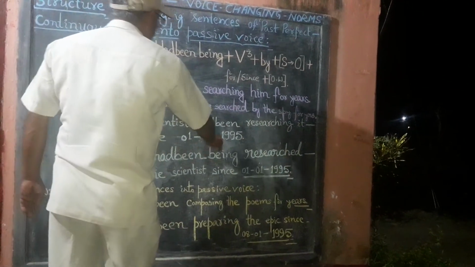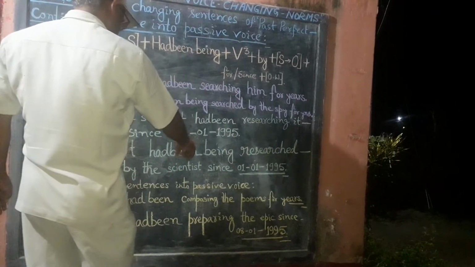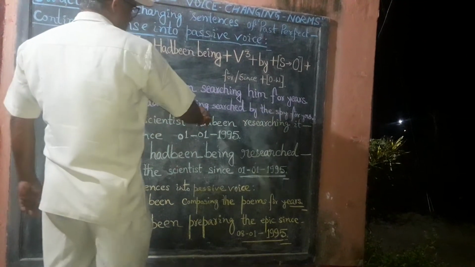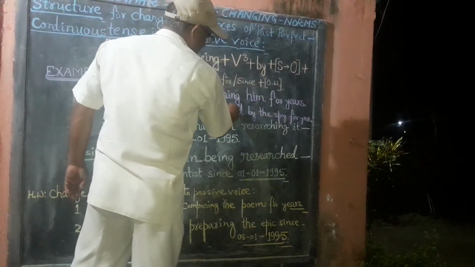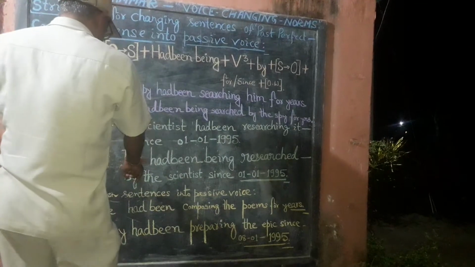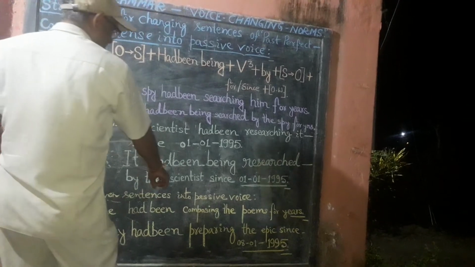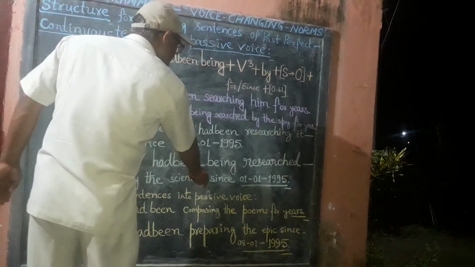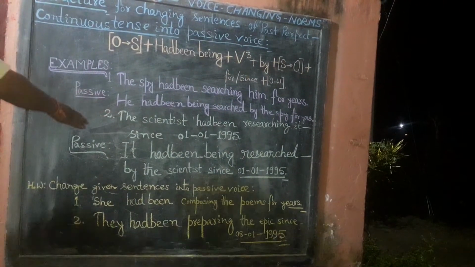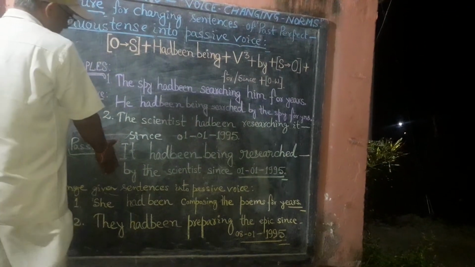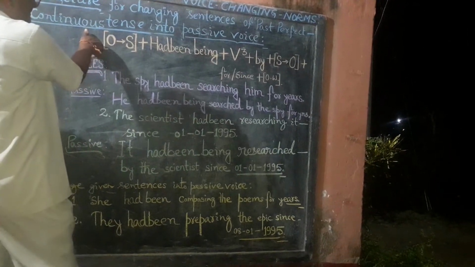Thereafter had been, being has been used as per this given described structure, and research is the third form of verb, and by has been used additionally as per this described structure, and thereafter object, the scientist, then since, and finally other words has been used. So we come to the conclusion that this changing is exactly as per this prescribed structure.